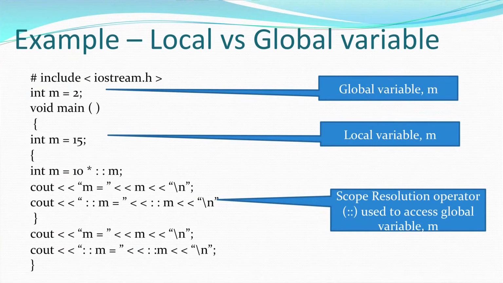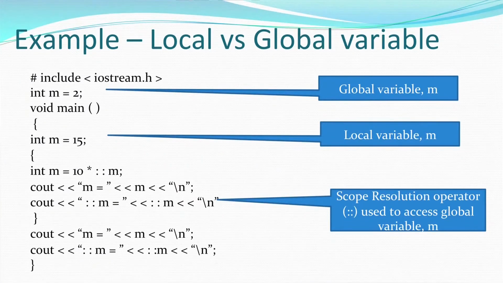There is a global variable m declared in the second statement on this slide, and there is a local variable m inside the main function. Then below that you can see that to access the global variable, in front of m I am using the scope resolution operator.